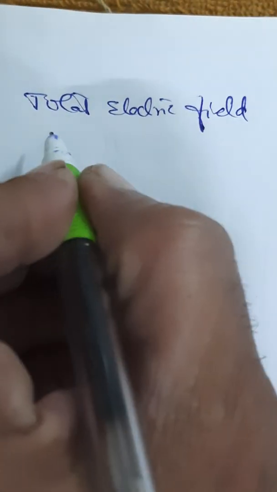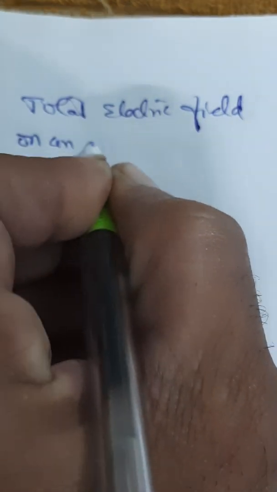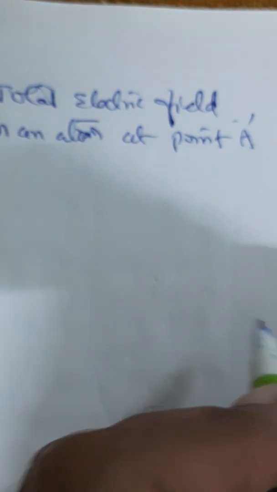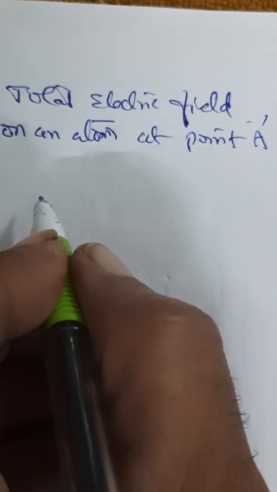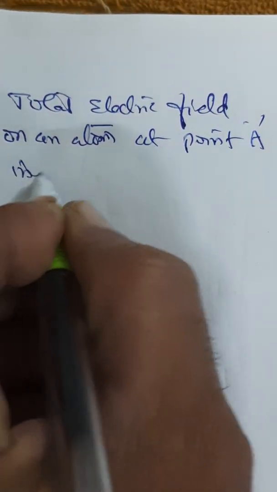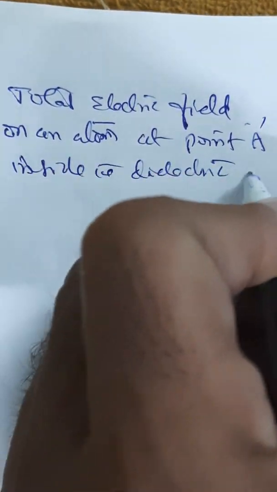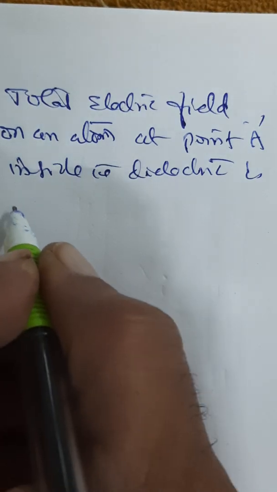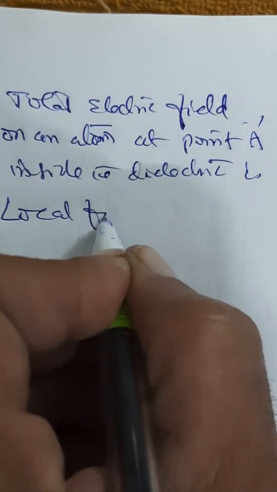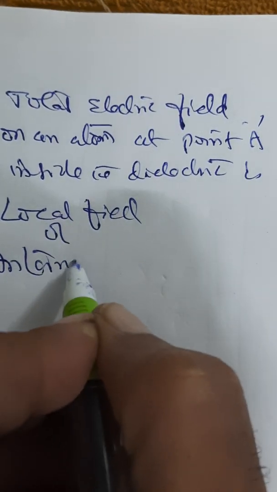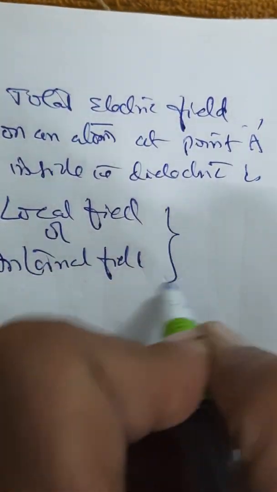So the total electric field on an atom at point A inside the dielectric is what we call the local field, or, as I told you, it is also called the internal field.